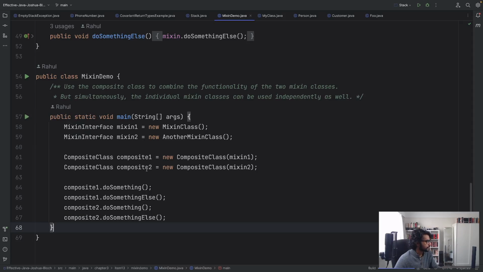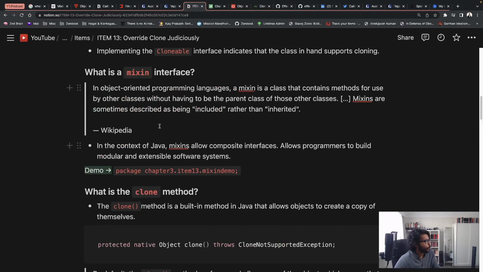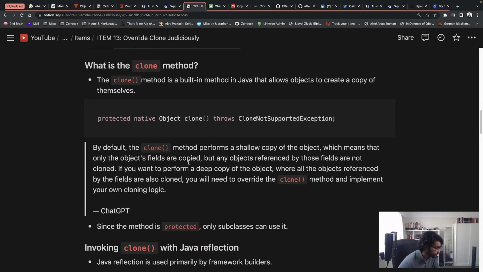If I run this, you'll see that firstly, from the Mixin class, it does do something else, and then it runs another Mixin class, do something differently, do something else differently. That's the basic idea of what a Mixin interface does. Probably a bad example, really, because clearly it's not explicit in Java, but at a high level, again, it allows composite interfaces.